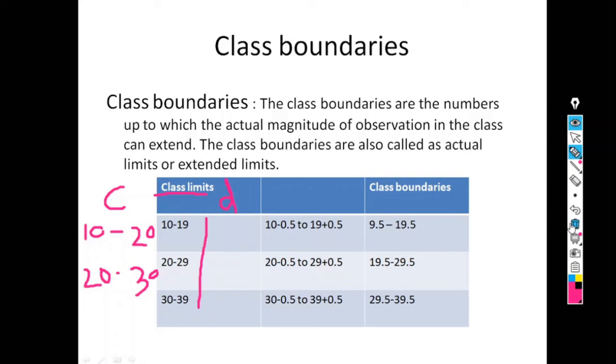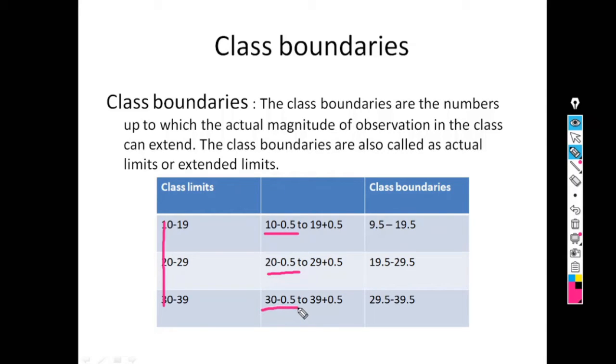So why do we require class boundary? To make discontinuous classes continuous. So how to convert it? See, from all the lower limits subtract 0.5. So see here, 10 minus 0.5, 20 minus 0.5 and 30 minus 0.5. And to all upper limits add 0.5.